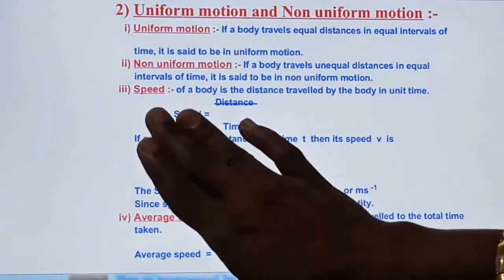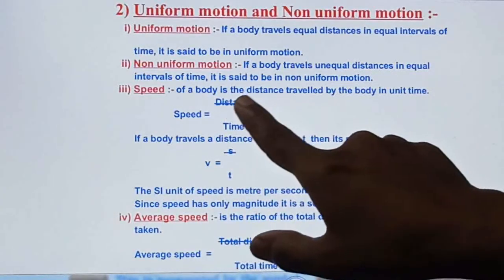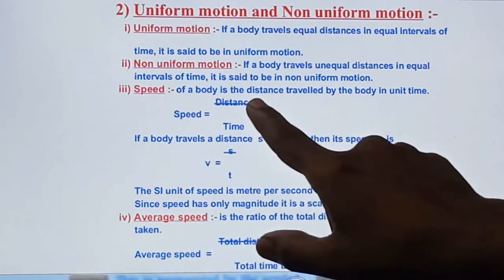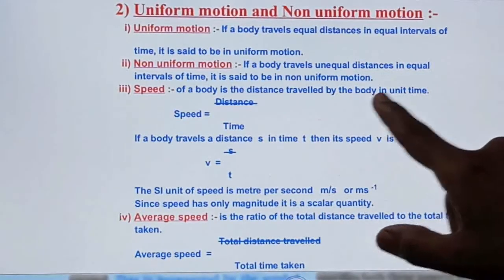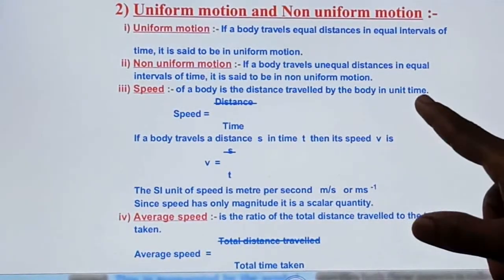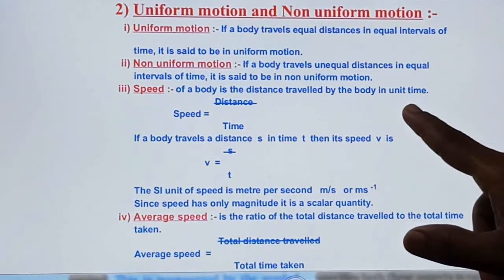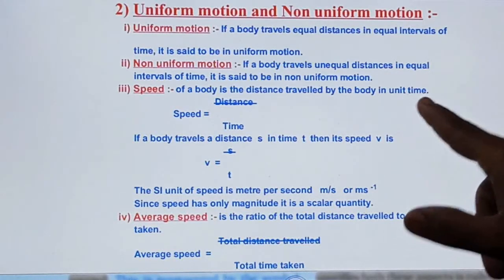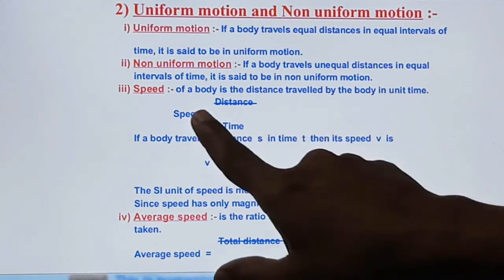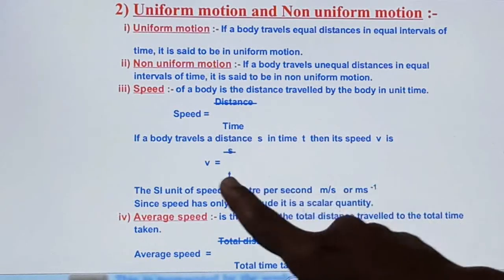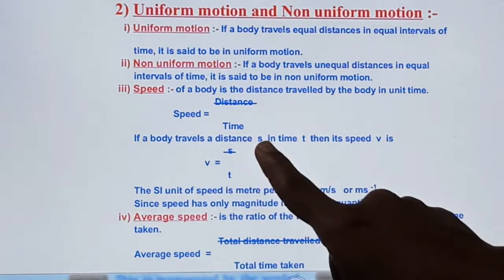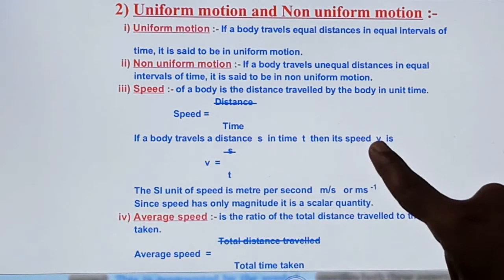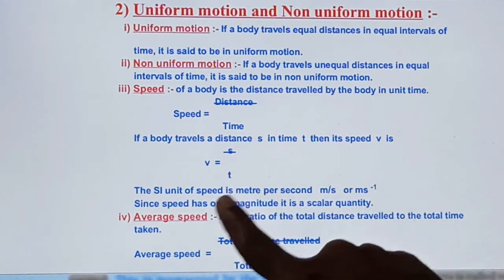Remember this. The speed of a body is the distance travelled by the body in unit time, maybe per second, per hour, per minute, whatever the unit time is. So speed is equal to distance upon time. If the body travels distance s in time t, then speed v is equal to s upon t.